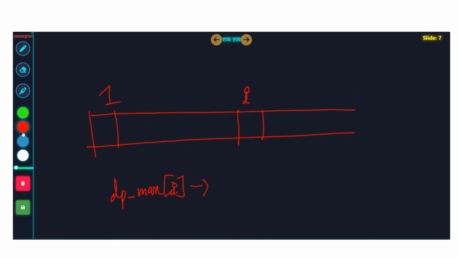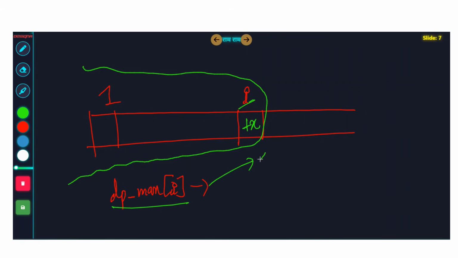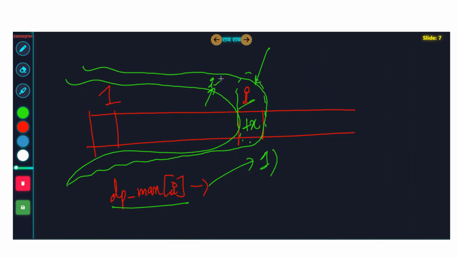So if there are many operations here, okay, let me just show them to you like this. So many options are there, right? So let's say the ith operation is plus x. So what can be dp max of I? The first option is you ignore, don't do this at all. So if you don't do this at all, whatever is the best answer you got till I minus 1 will be the answer, right?